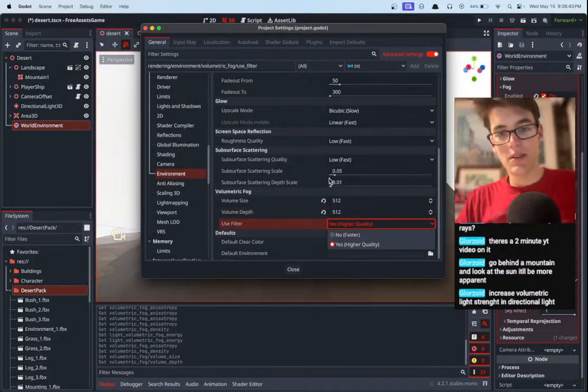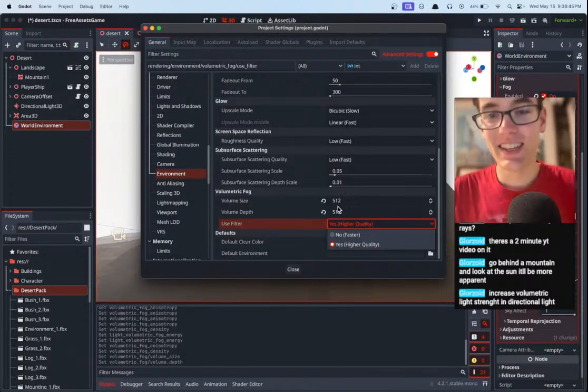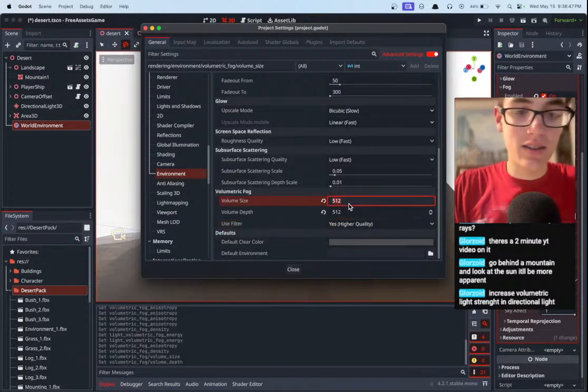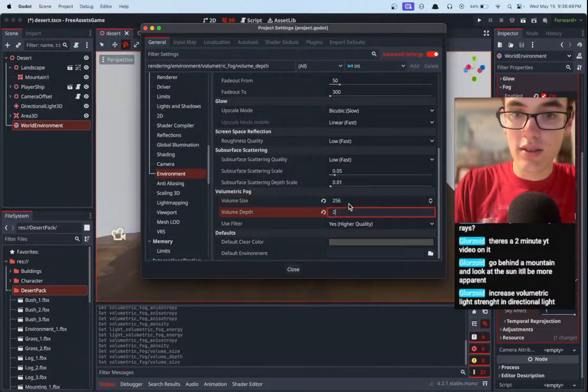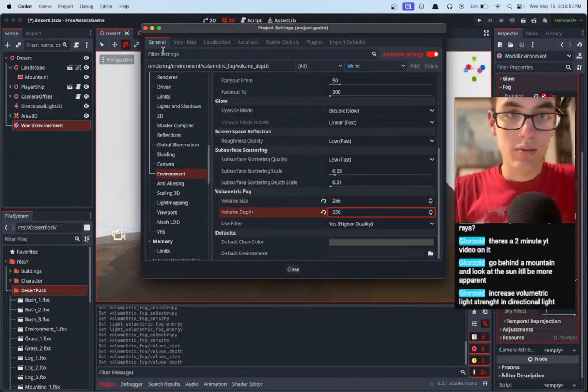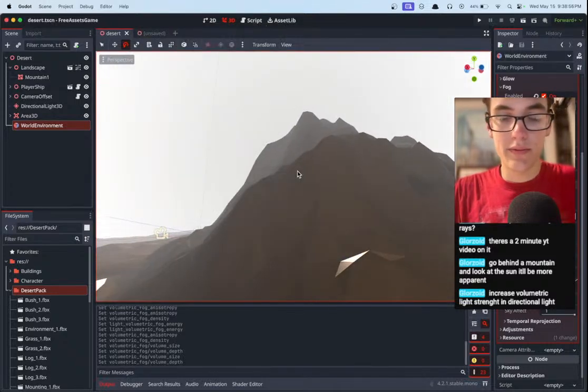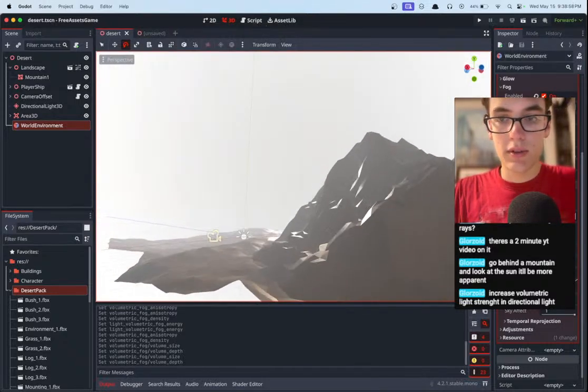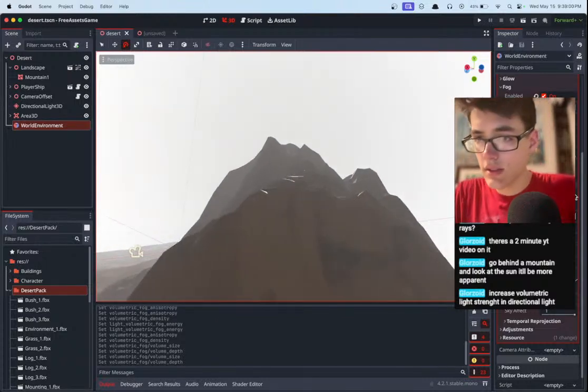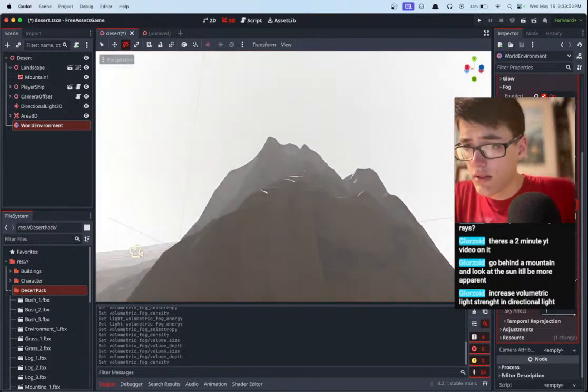Okay, it's lagging out. Look at my mouse, guys. 512 is apparently too big. I thought it would be fine, but we'll do 256. Fine performance, feels like. Okay, so we've scaled up the volumetric fog size. Turn that up to 0.1.